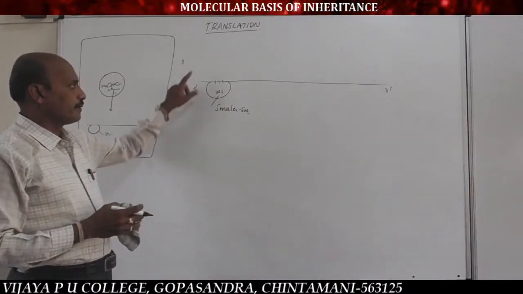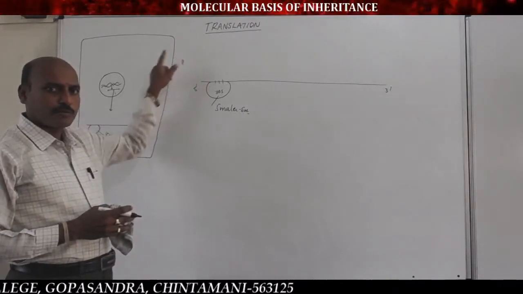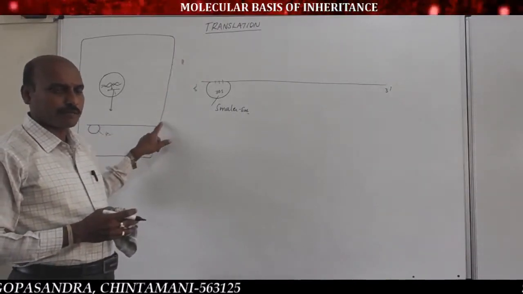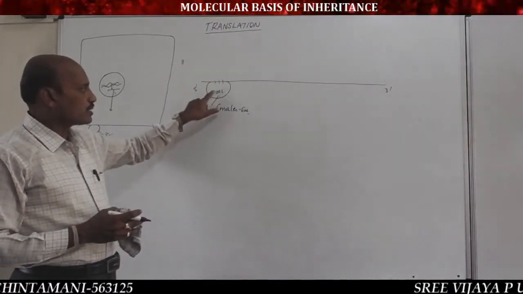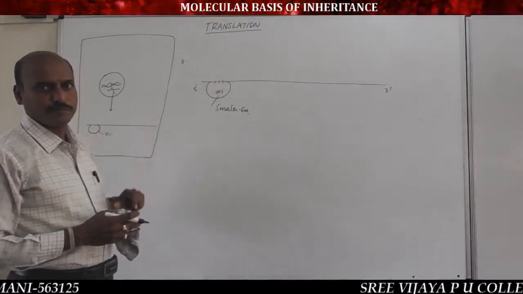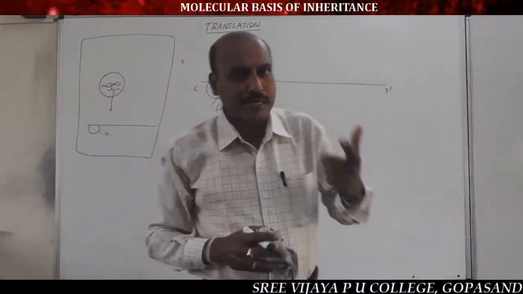After transcription, mRNA moves from the nucleus to the cytoplasm and binds to the smaller subunit of the ribosome. Now this is the smaller subunit of the ribosome, and it begins the chain initiation, the formation of the polypeptide chain.